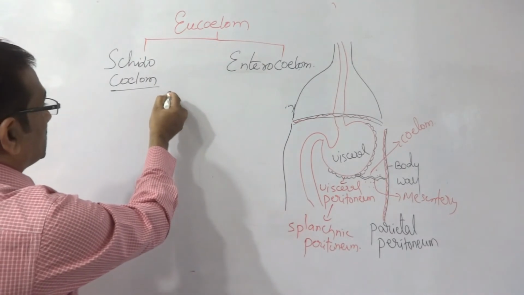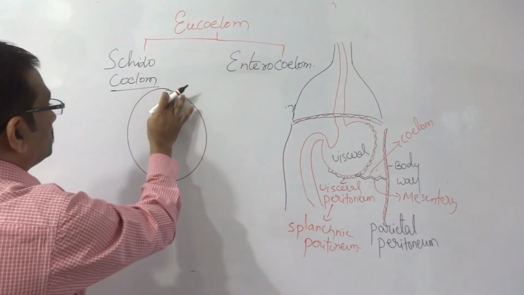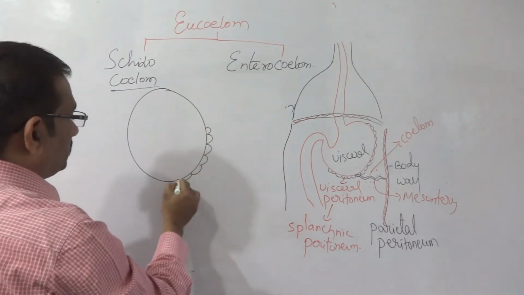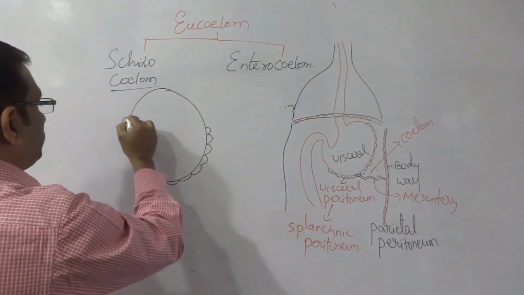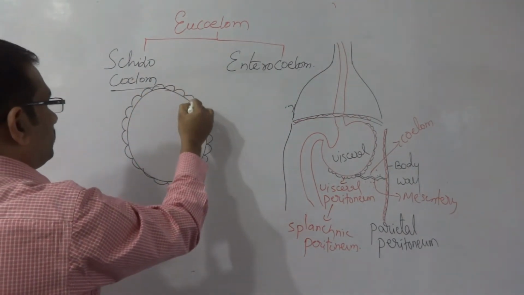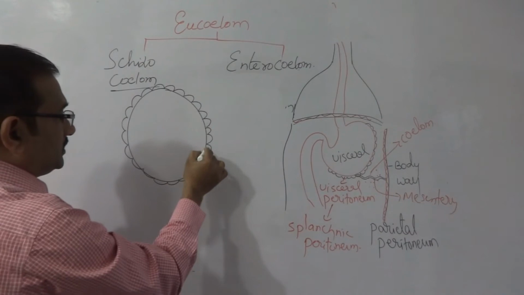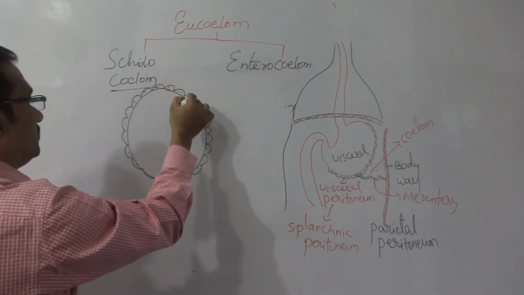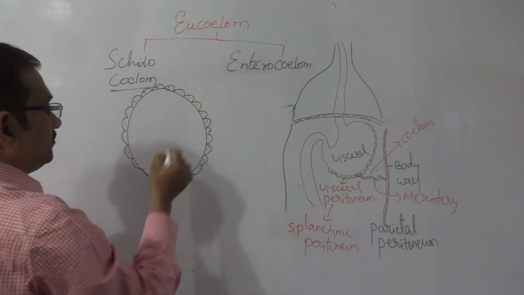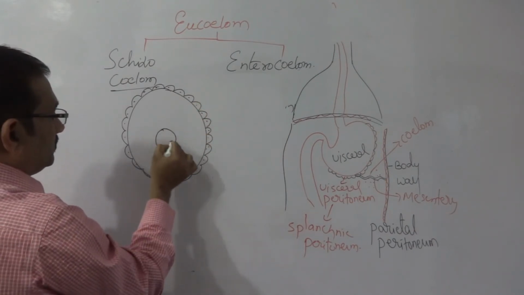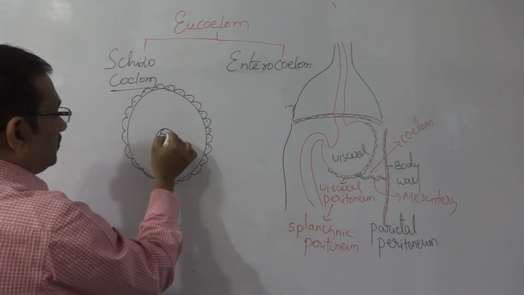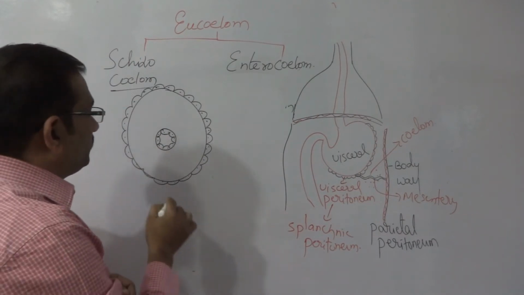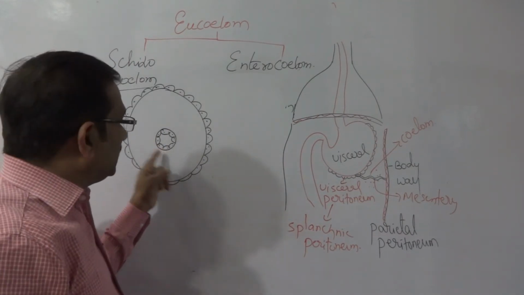Look here, in the schizocoelom, ectodermal cells outside, and inside, the endodermal gut is present.